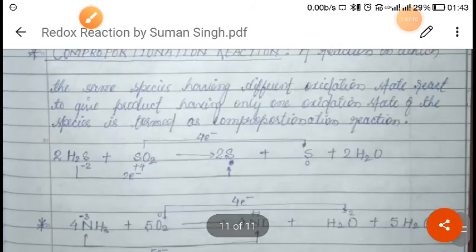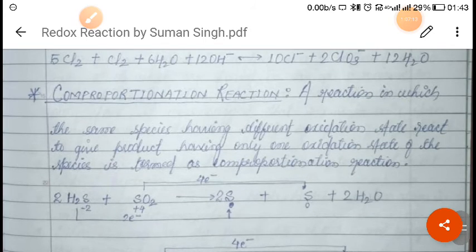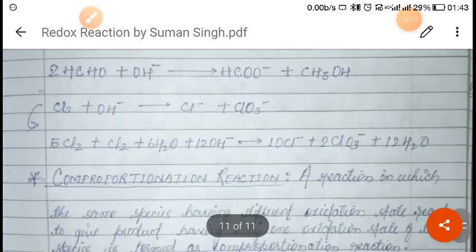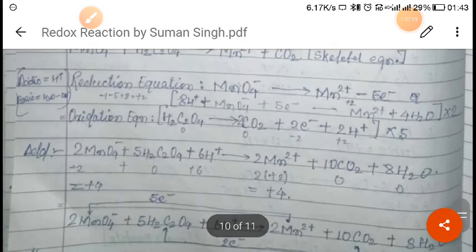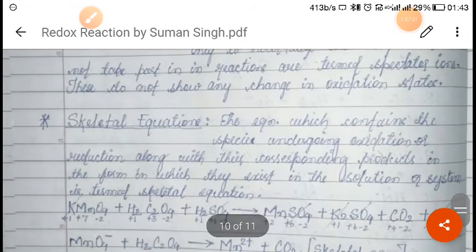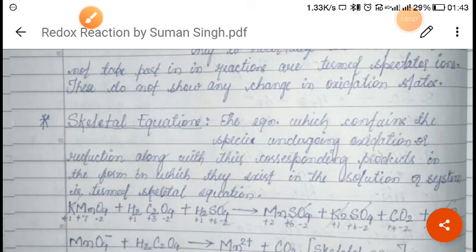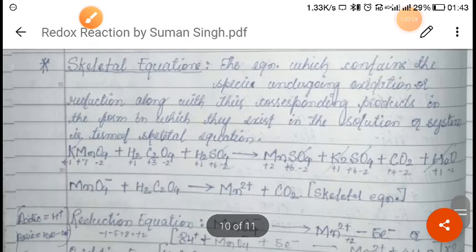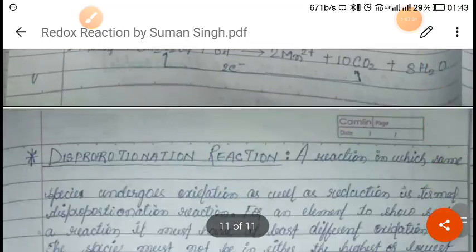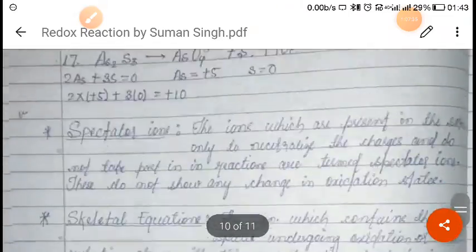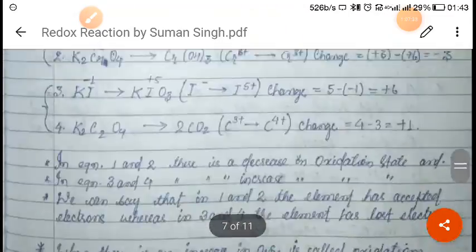So I hope you have understood how to balance the comproportionation reaction, right? You should practice this, comproportion and disproportion, because in this chapter the very important topic is how to balance the chemical reaction. Balancing is very important in this chapter. As many questions as you want, you can practice on balancing, because balancing is a very important topic in this chapter. So this was all about this chapter, and I hope you have understood this.